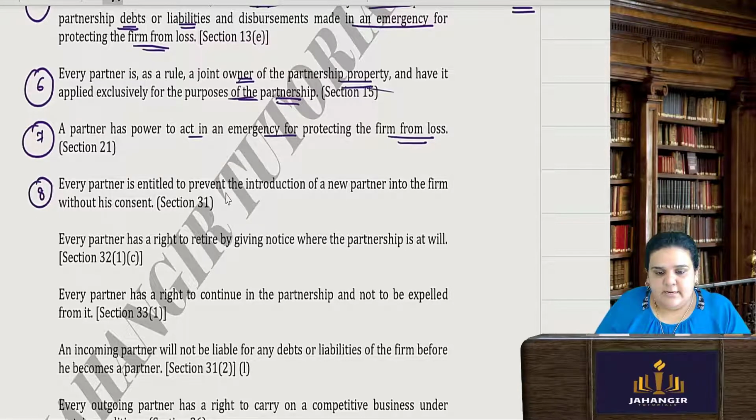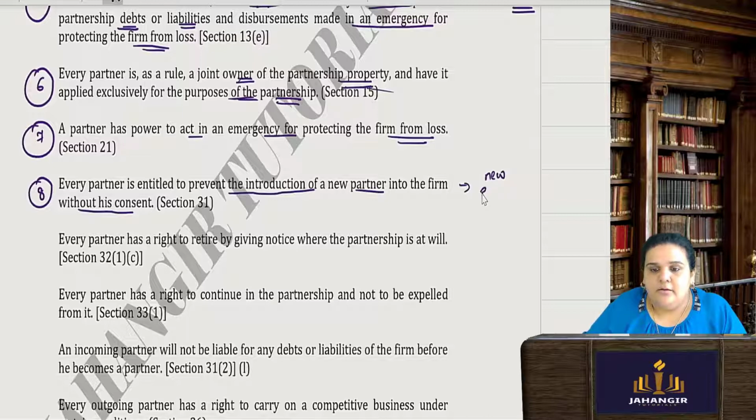Every partner is entitled to prevent the introduction of a new partner into the firm without his consent. So if you require a new partner, the admission of a new partner cannot happen without the consent of the other partners.